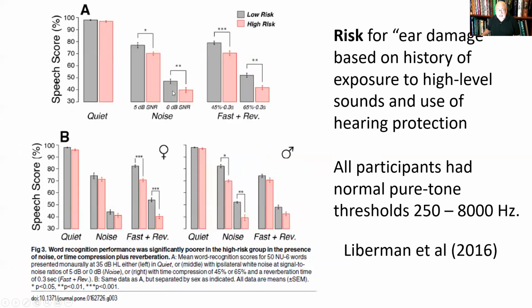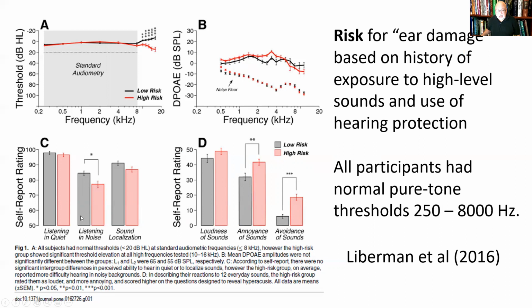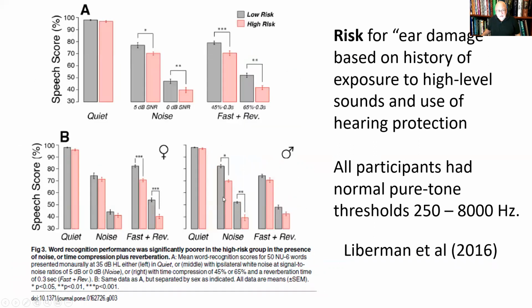And then they actually measured, so these were subjective reports, right? They just asked them on a questionnaire what their impression was. And then in this part over here, they actually gave a score for their perception of speech in background noise. And we find that the group who had a significant history of noise exposure had a statistically significantly poorer score than the group without that significant history of noise exposure.